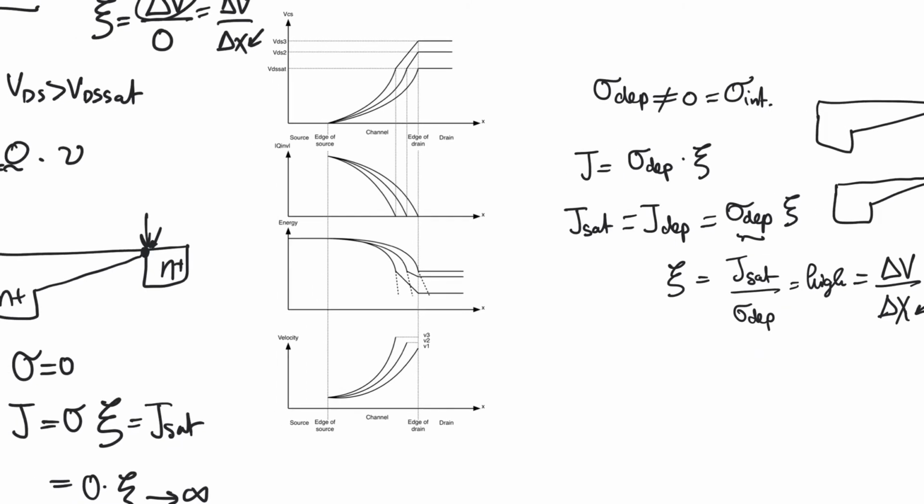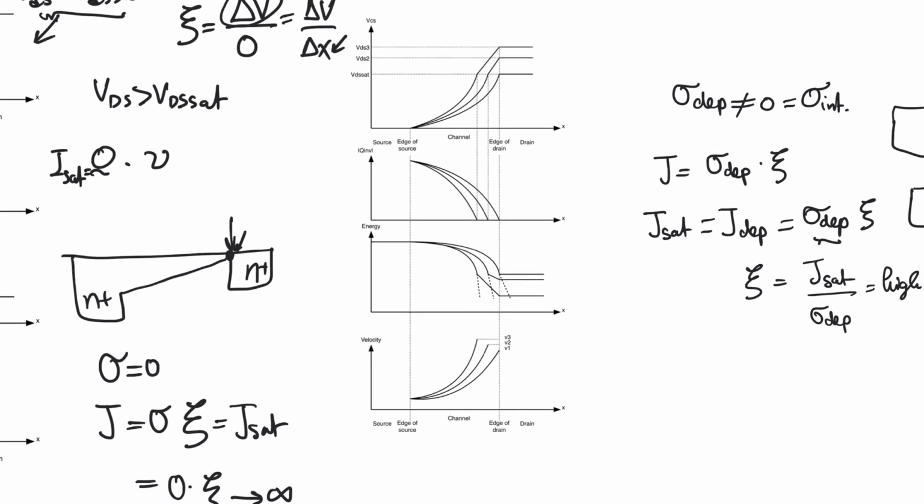And so we can see this in this band diagram. So we have here VDS, which is the drain to source potential, and we have a depletion zone of a certain width. And this depletion zone is going to increase in width as we apply more VDS. So in this case, we have VDS sat, and so the depletion zone starts and ends at the drain.